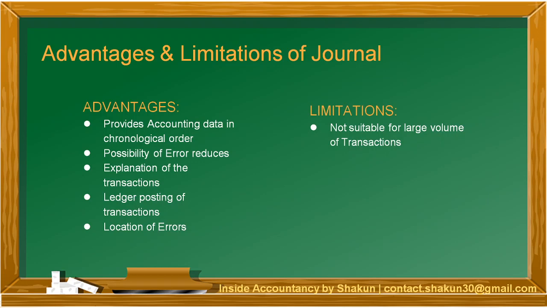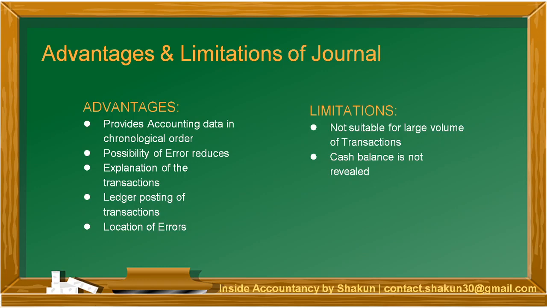For example, for purchases they have purchase book, for sales they have sales book, for purchase return they have purchase return book, and so on. For cash they have cash book, and what does not come in any of the books comes in journal. So it becomes easy when we are tackling a large number of transactions. But this is one of the limitations of journal, that it is not suitable when the transactions are very large in number. Second limitation is cash balance is not revealed.